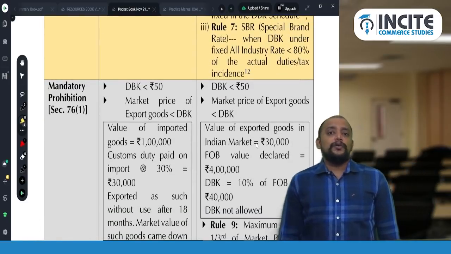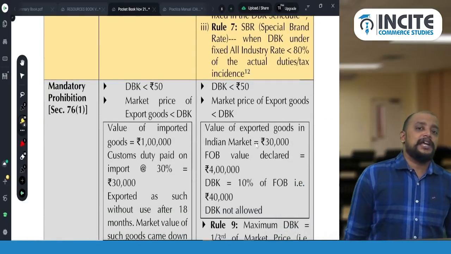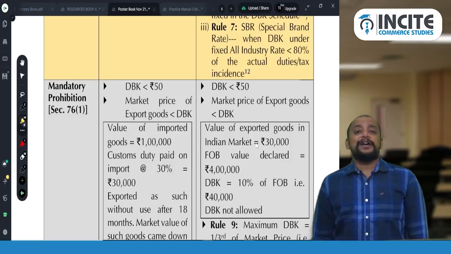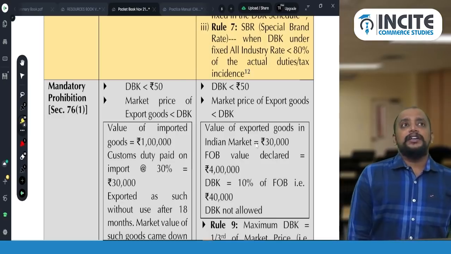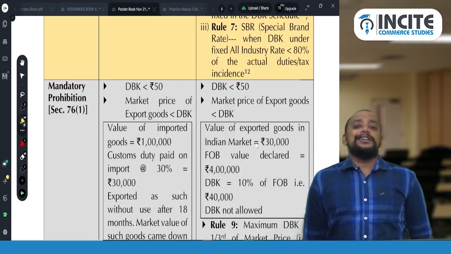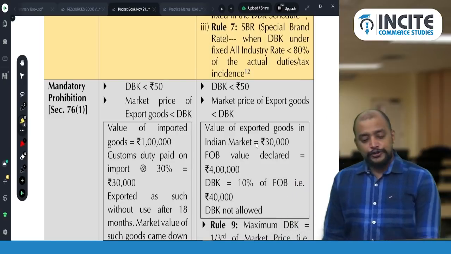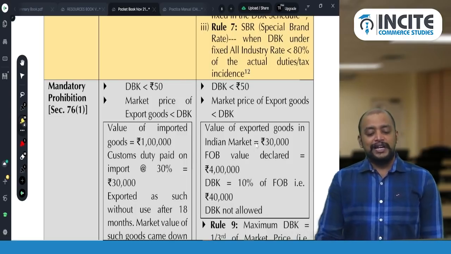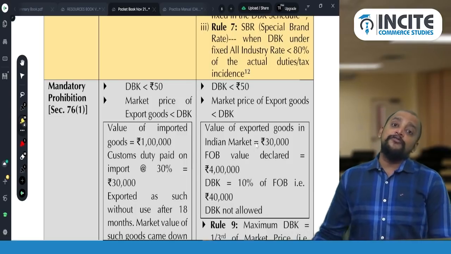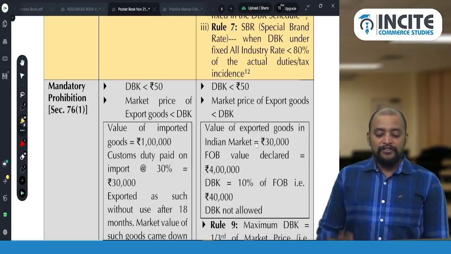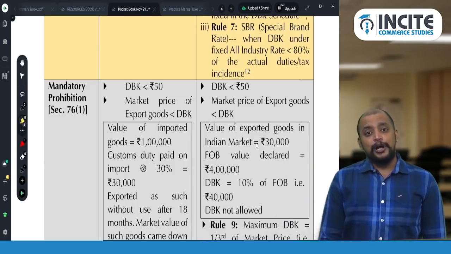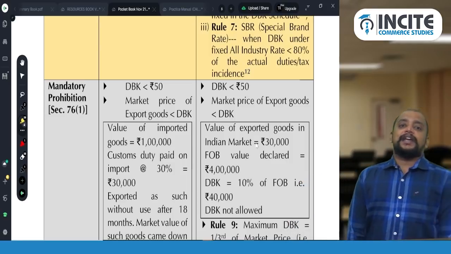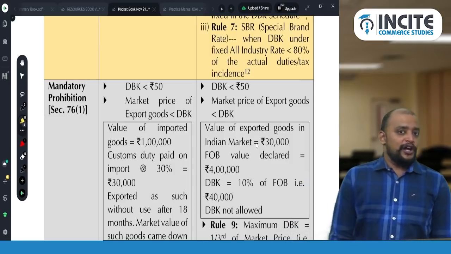Then mandatory prohibition. Mandatory prohibition, what we have is the first 2 points same as what is there in 74. So first case, that is duty drawback less than 50, you will not get, and if the market value of the goods is less than the amount of duty drawback, then also you will not get the duty drawback. For example, value of the exported goods in the Indian market is 30,000. But you inflated that value like anything. So you inflated it to 4 lakhs and the duty drawback is 10% of 4 lakhs. So 10% of 4 lakhs is 40,000, but its market value is only 30,000. So you will not get duty drawback.